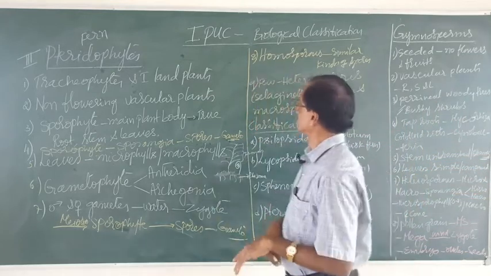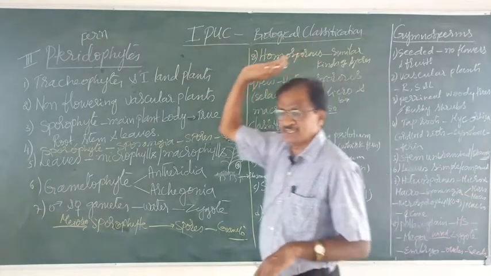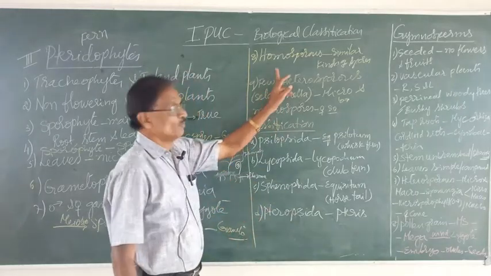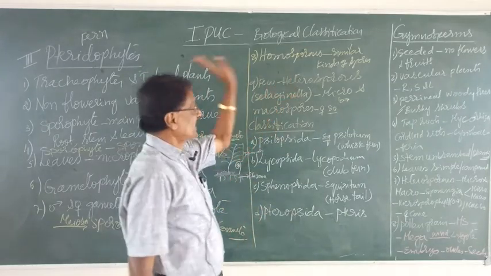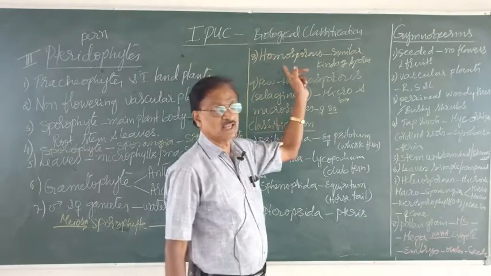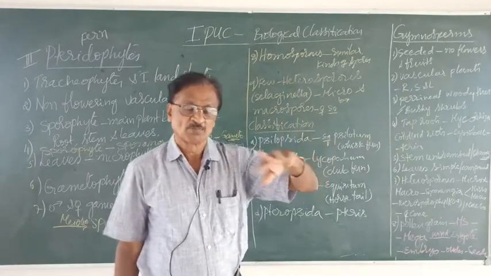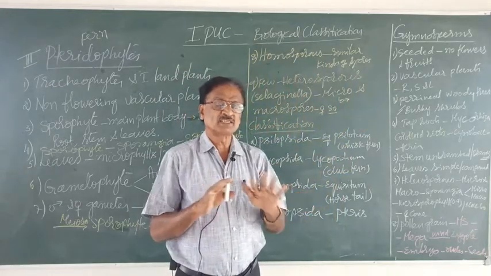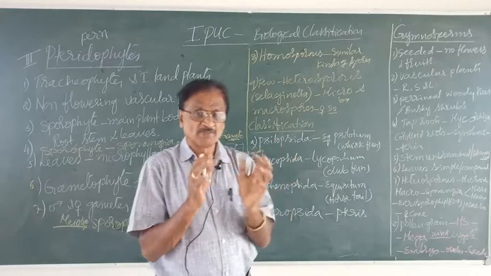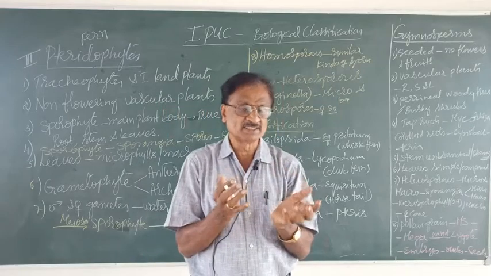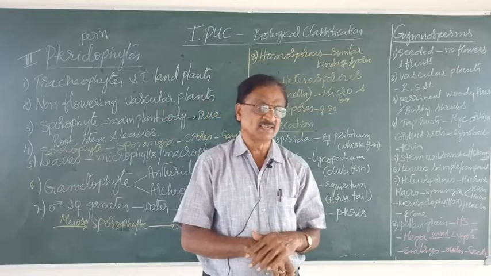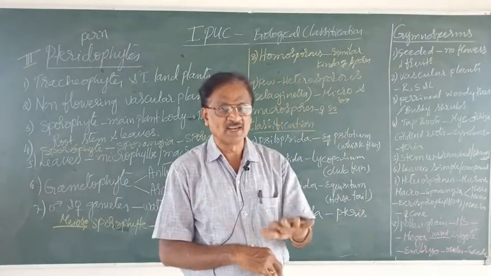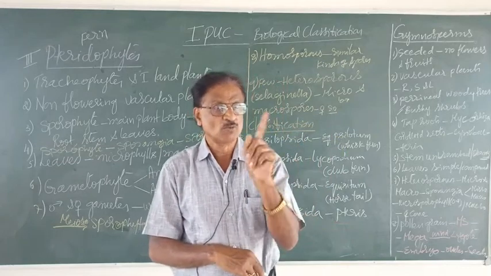That is the one. Now, regarding the spores, they may be what? Homosporous. The majority of pteridophytes are what? Homosporous, producing similar kinds of spores. That means there is no difference in their shape or size or structure. All the spores are similar or identical. That condition is called homosporous.